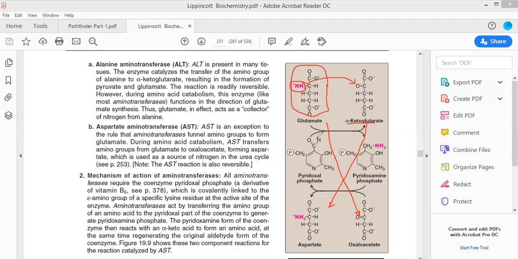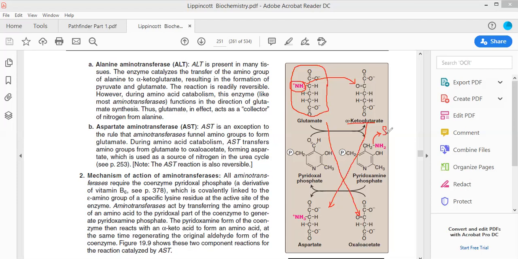Okay, so let me see how these transamination reactions help you out. Pyridoxal 5-phosphate will have this amino group. The bond which is present between the amino group and the methyl group here is referred to as the Schiff's base.